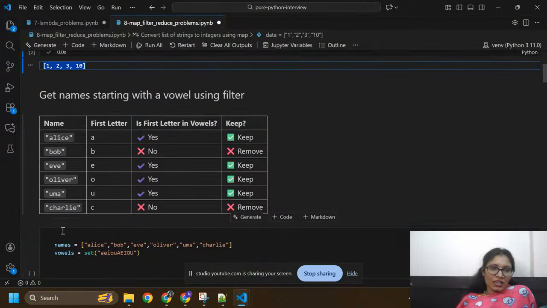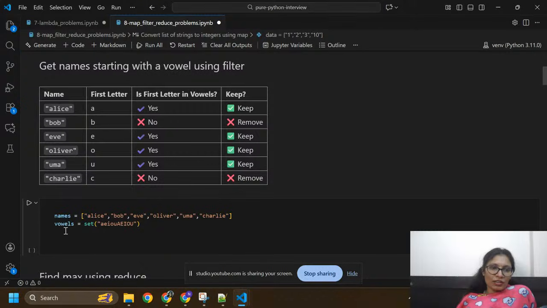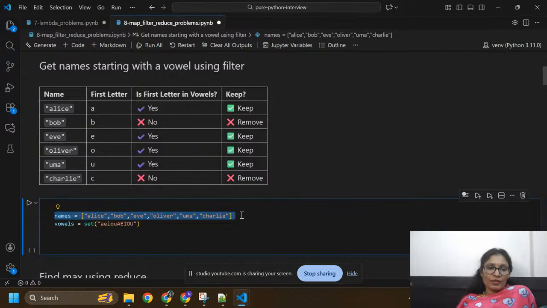Get names starting with a vowel using filter. I have this list of names: Alice, Bob, Eve, Oliver, Uma, and Charlie. I want to find the names which start with a vowel, not just A. I want to find out the names which start with a vowel.